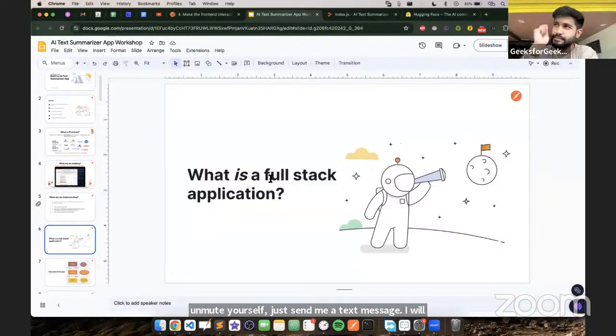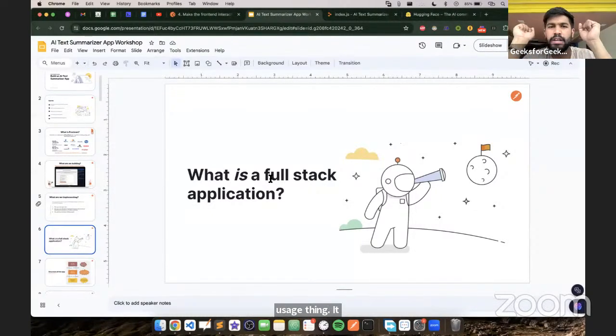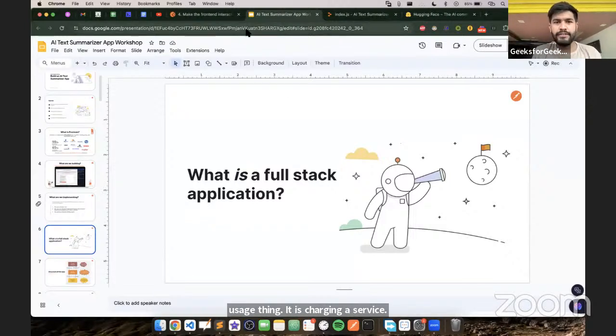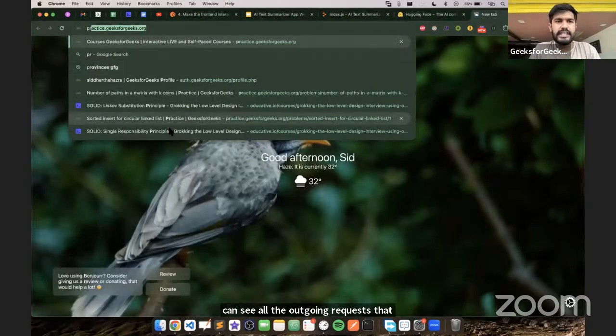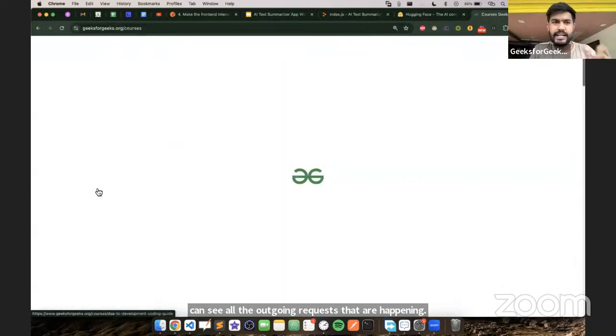Let's move forward. Now see, a very small thing that happens. Now what happens is Ola or Uber. Let's take the example of Uber. Uber is using the API of Maps, and then again Maps is charging them for the usage. It is charging for the service. So there is a small thing. If you observe here, we can see all the outgoing requests that are happening. So let us see some of the outgoing requests.